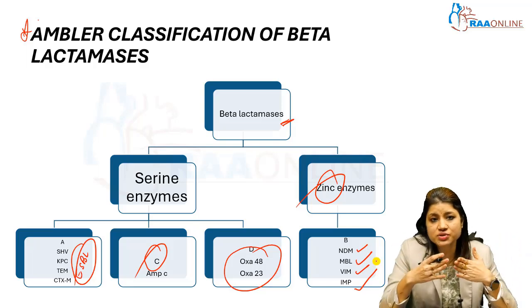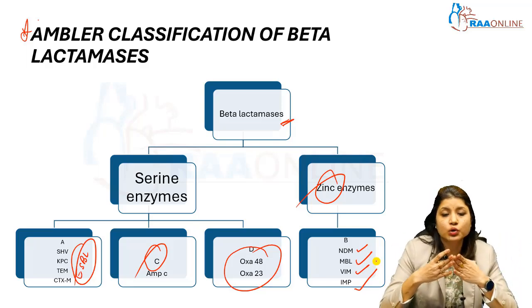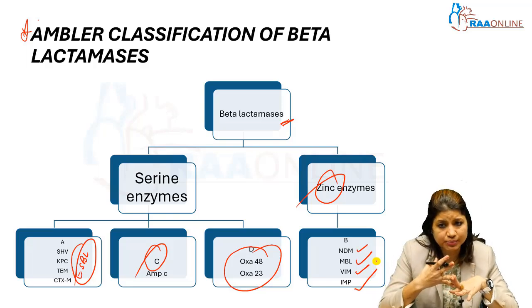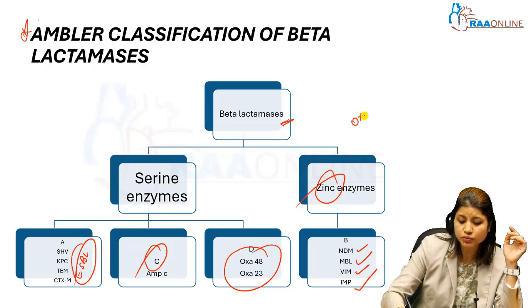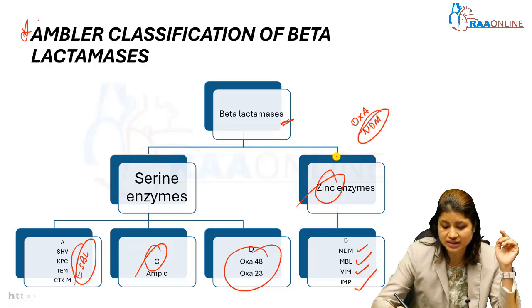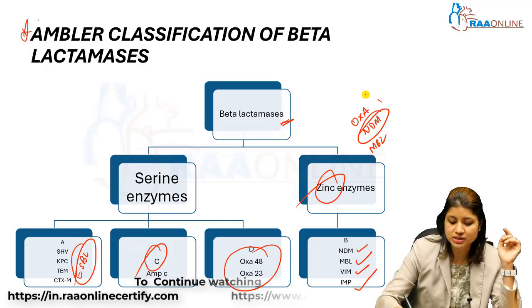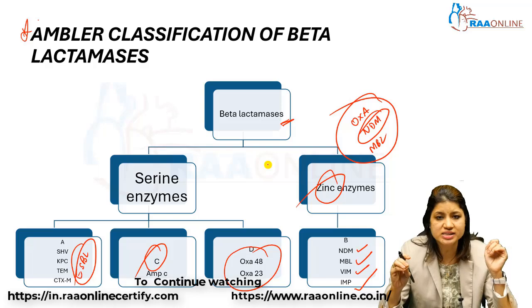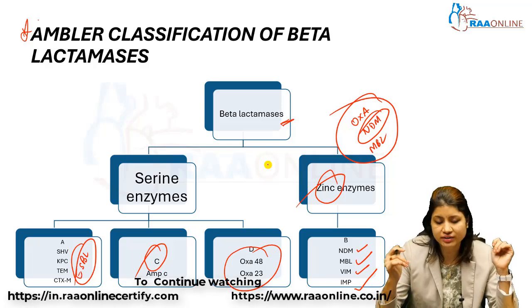These enzymes are also quite potent and require especially aztreonam or polymyxin-based therapy. These OXA group enzymes and NDM, which is New Delhi metallo-beta-lactamase, and other MBLs are predominantly found in our ICUs, are very potent enzymes, and confer multi-drug resistance.